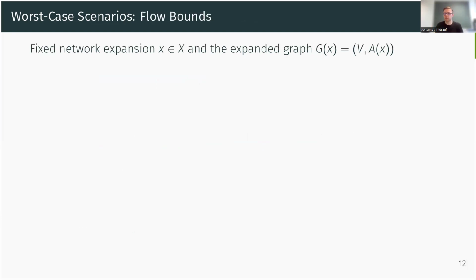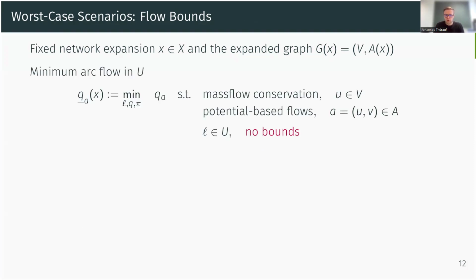So we again start with our network, we fix it, and we ask ourselves the question, can we find a worst case scenario that violates the flow bounds? And we first start with the lower flow bounds. So we are now interested in finding scenarios that violate the lower flow. And to do so, we solve the following optimization. So for every arc, we minimize the arc flow, and the constraints are mass flow conservation and the potential-based flow constraints. We optimize over our uncertainty set, but here is the important point. We do not consider flow and potential bounds.